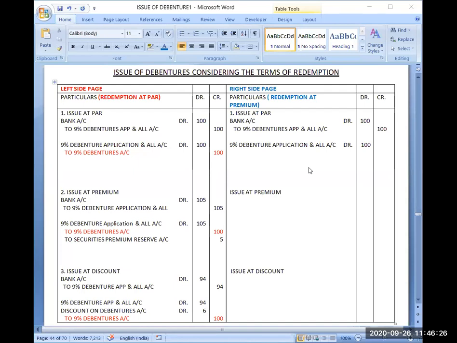You might have read one concept last year: prudence, concept of prudence, conservatism. It says always provide for your losses. So maybe the payment of rupees 5 extra you will be doing after 5 years. But today, because you have promised today, on that promise you are accepting the money, and the debenture holder is giving you money on account of that promise.